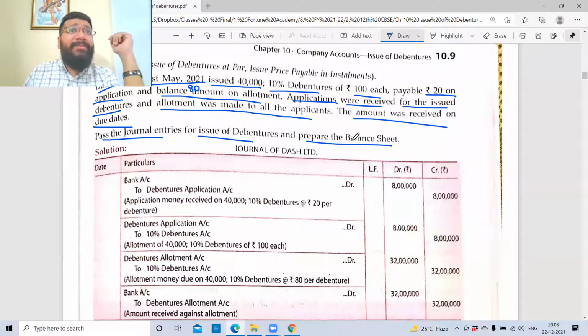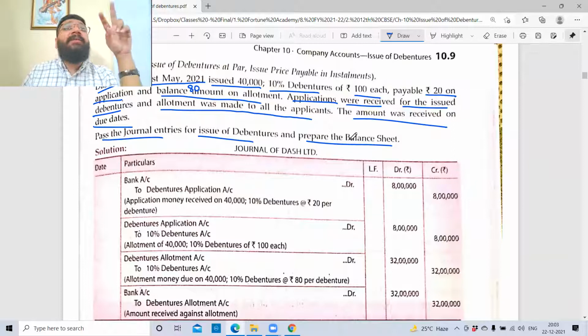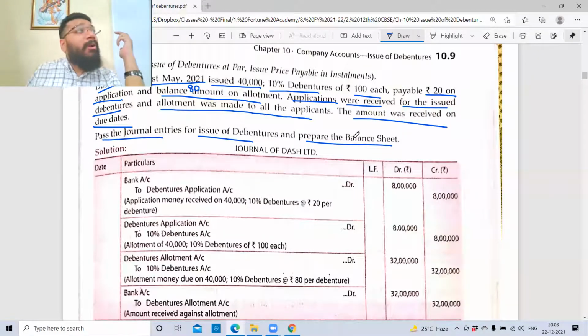I'm sure all of you have forgotten by now. I'll ask all of you. I said, which form of balance sheet will you prepare? The old 11th format of balance sheet or the vertical format? That 4 main headings, then subheadings. I'll ask all that.